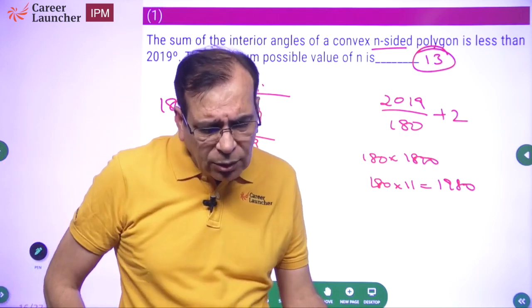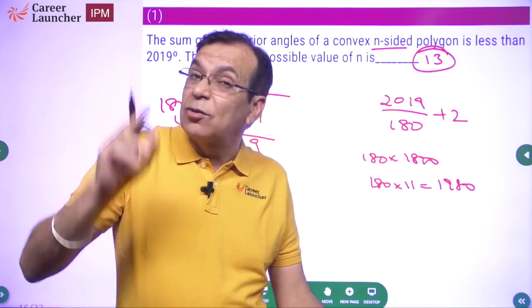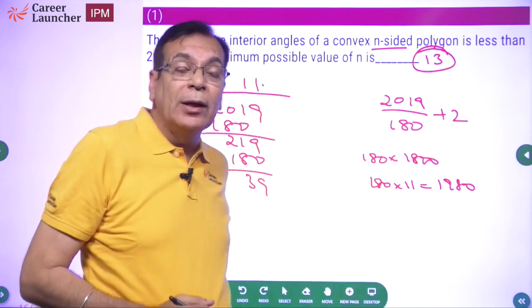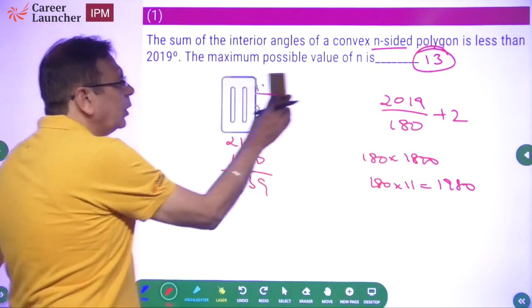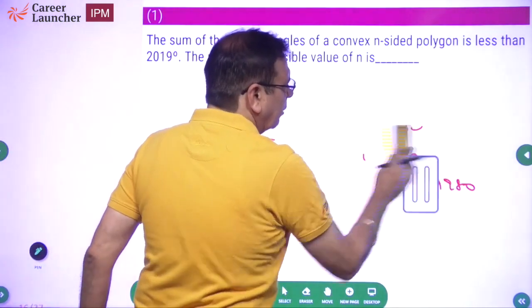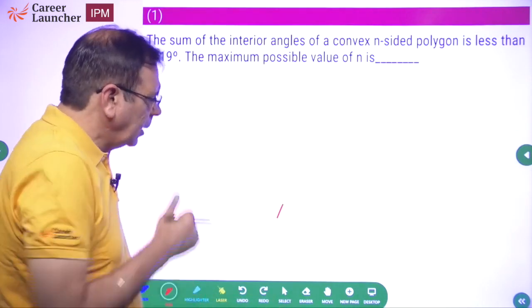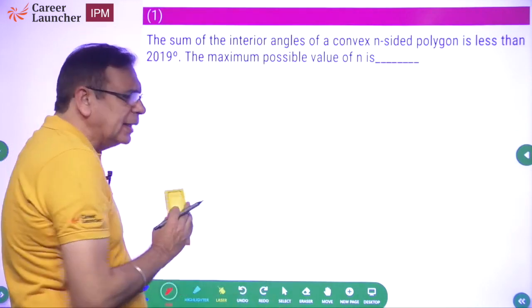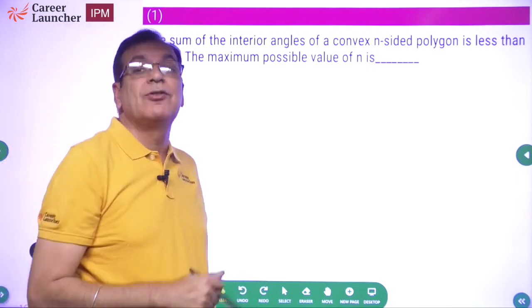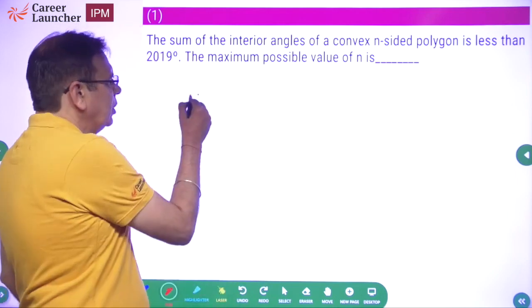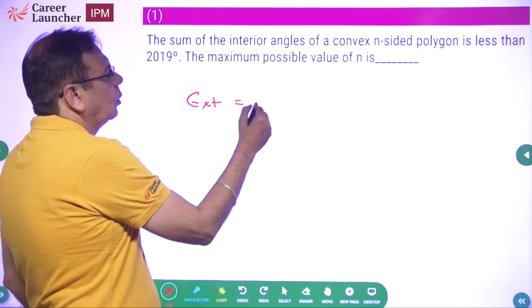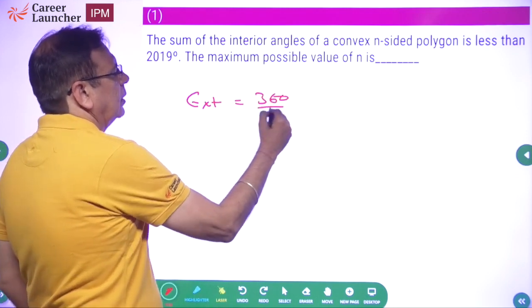I can assure you it has not taken you more than a couple of minutes, and this couple of minutes includes the time I am taking to explain it to you. What else could you have done? You could have done a hit and trial. Okay. What is the value of exterior angle of a polygon? Exterior angle is equal to 360 upon n.